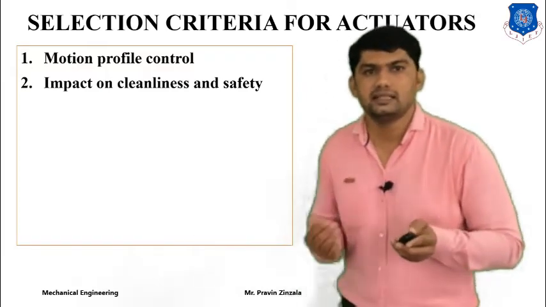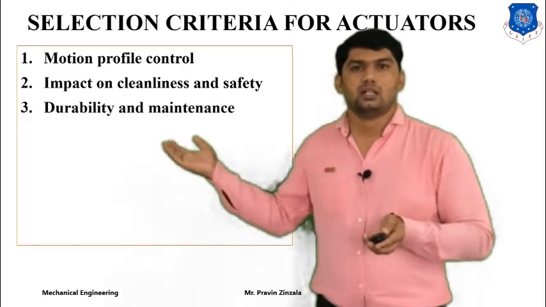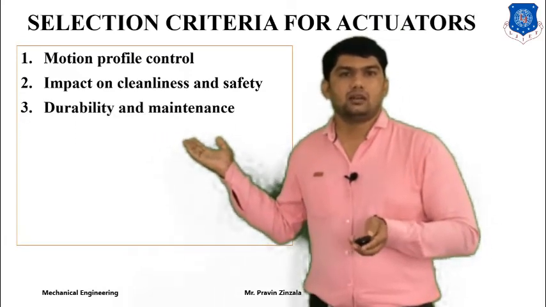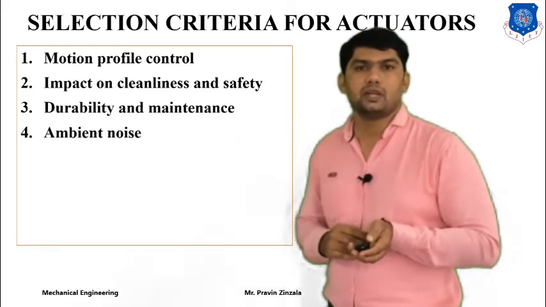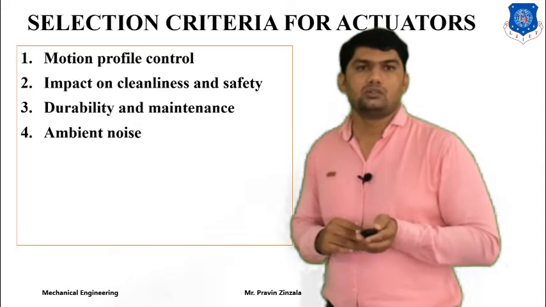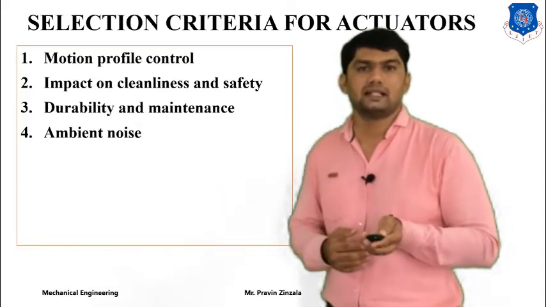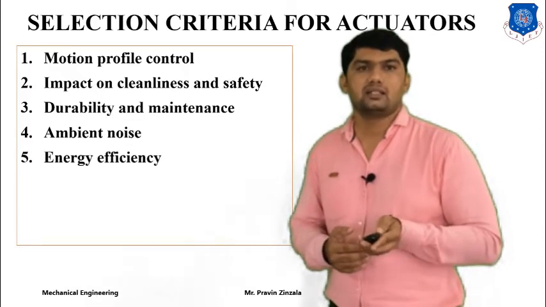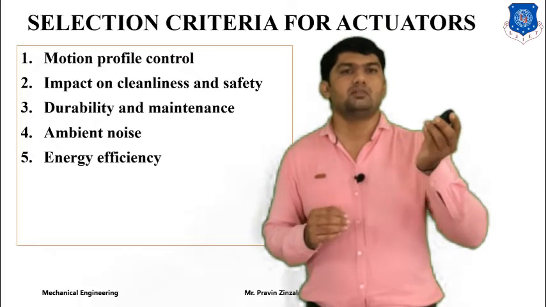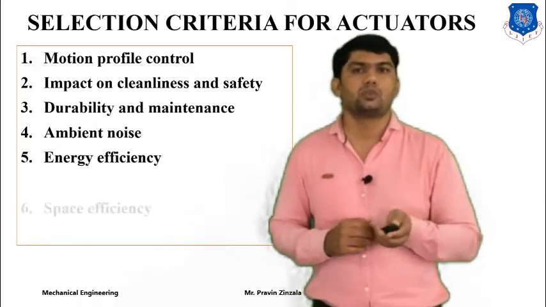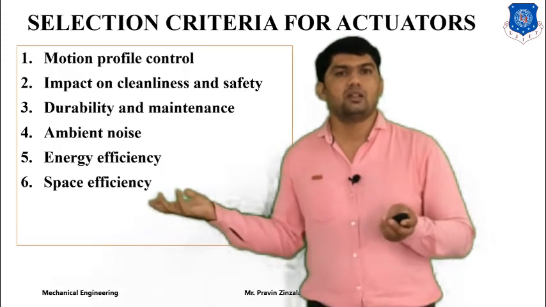Second is impact on cleanness and safety. According to cleanness and safety, we can select different types of actuator. Third one is durability and maintenance: its durability and life also depend on it. Then ambient noise: which type of noise is allowed for the pneumatic system is also one selection criterion. Energy efficiency: what is the efficiency of the actuator, how much energy will be converted into rotary or reciprocating motion. Then space efficiency, the availability of space,